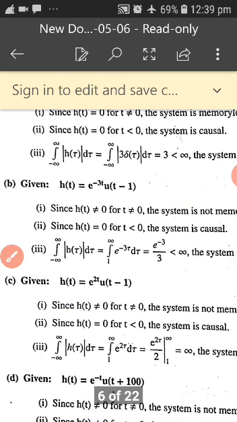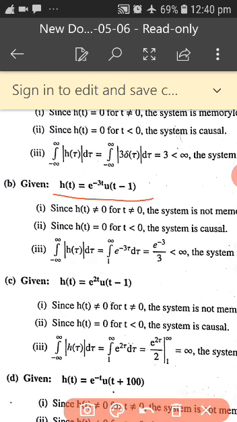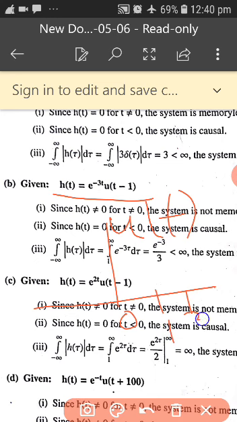Let us go for the next problem. h of t is equal to e to the power of minus 3t u of t minus 1. First, how do you draw your u of t? It starts from 0, 1, 2, 3, and this is called u of t. But u of minus t, how do you draw?